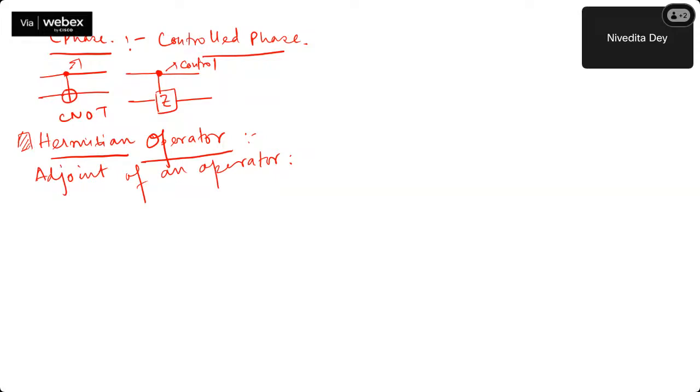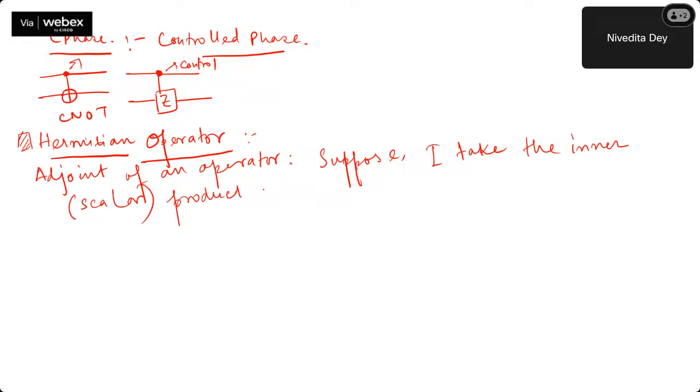Suppose I take the inner product, that is the scalar product, of phi with the vector psi.